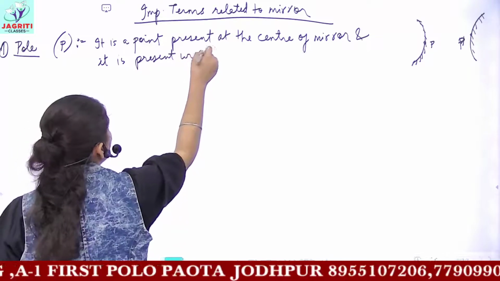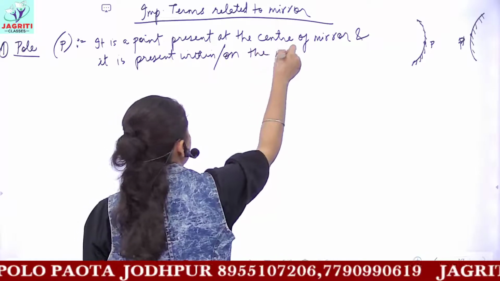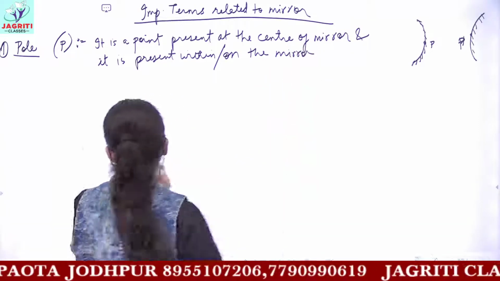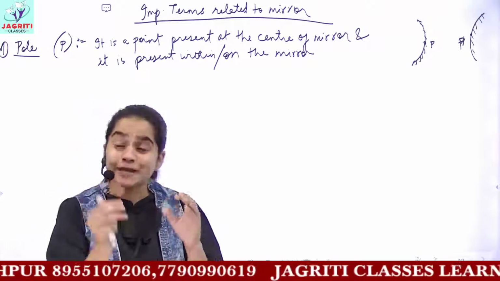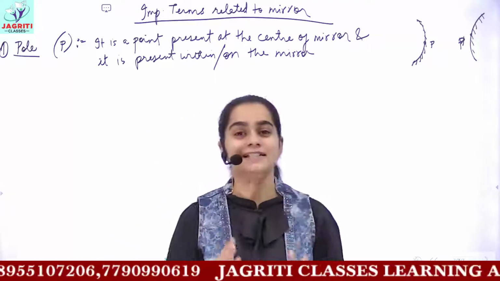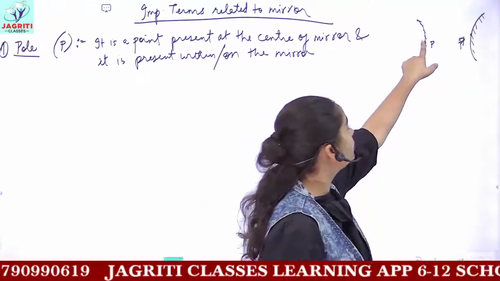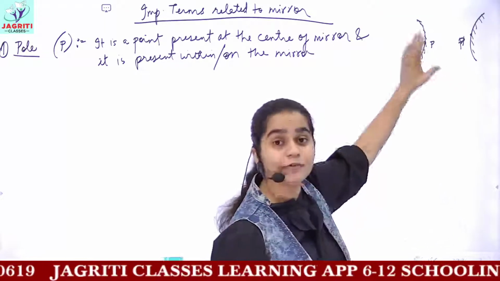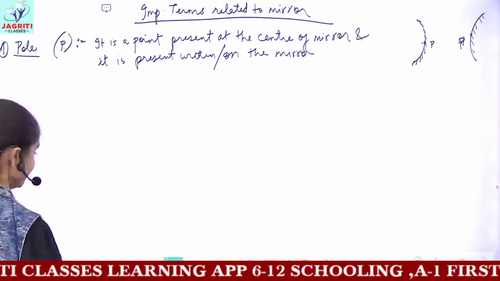Okay, both the terms are important, within, or you can write on the mirror itself. So what is pole? Pole is the middle point or the center point which is present on the mirror itself. In simple terms you can define pole. So this point P, which is the center point of the mirror and is present on the mirror itself, is known as pole.